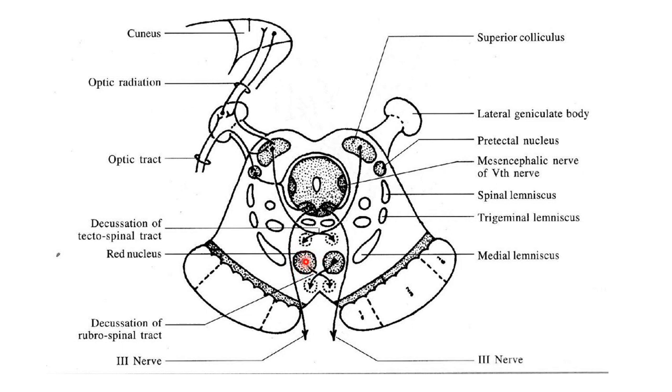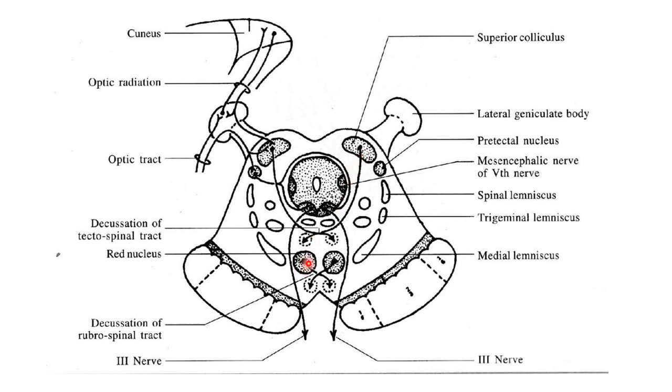As it is pinkish in color, we can understand that the neurons are rich in iron content. Now the red nucleus extends vertically from the level of superior colliculus to the subthalamic region. So if you take a section through the floor of the third ventricle, you will find the upper end of the red nucleus as well as the substantia nigra. So the vertical extent of the red nucleus is very important to remember.